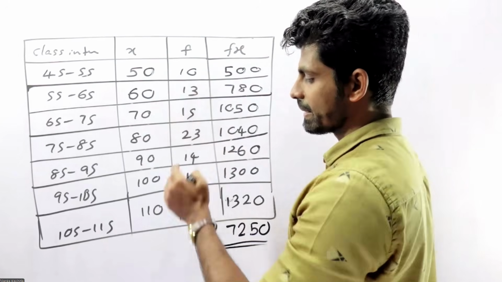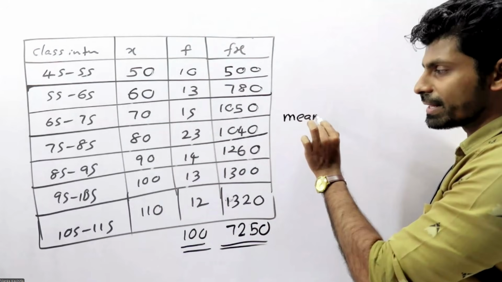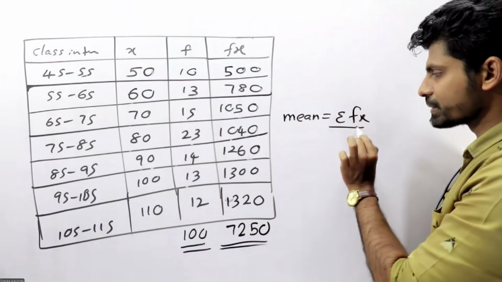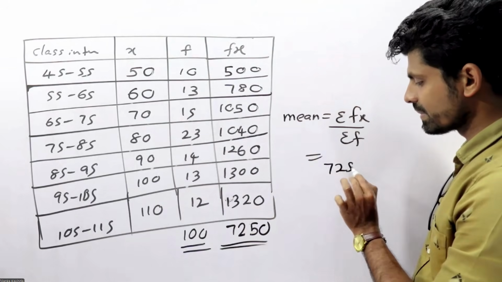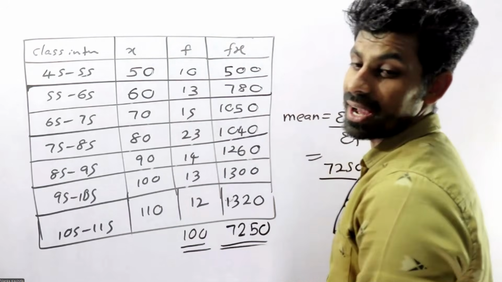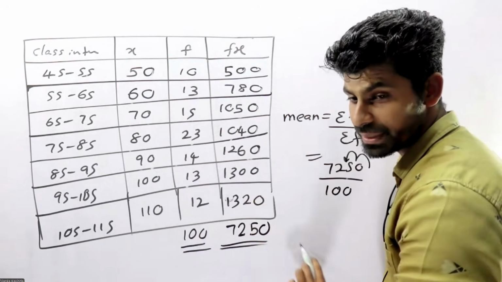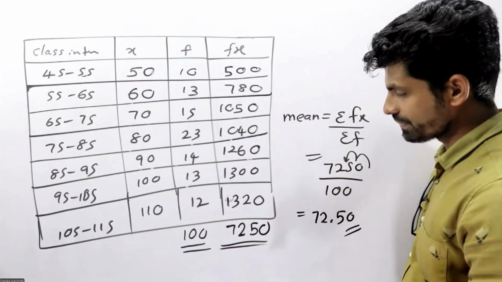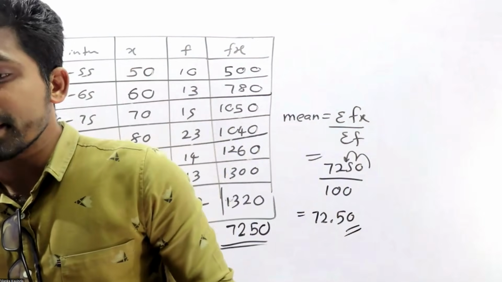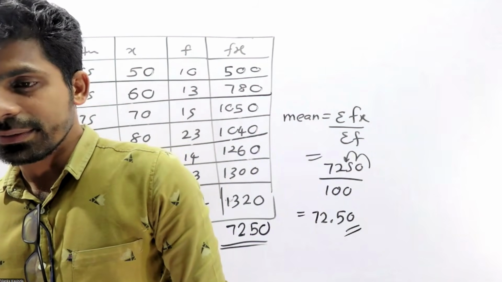100 houses are there, so we need to take 100. Mean value equals sigma fx over sigma f. Sigma fx is this total, and sigma f is 100. Moving the decimal two places to the left, we get 72.50. 72.50 is the answer.